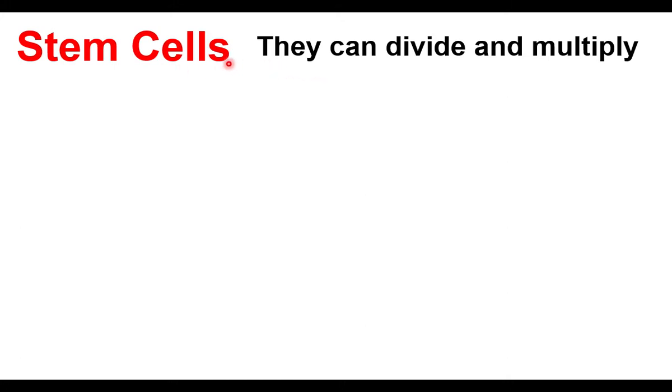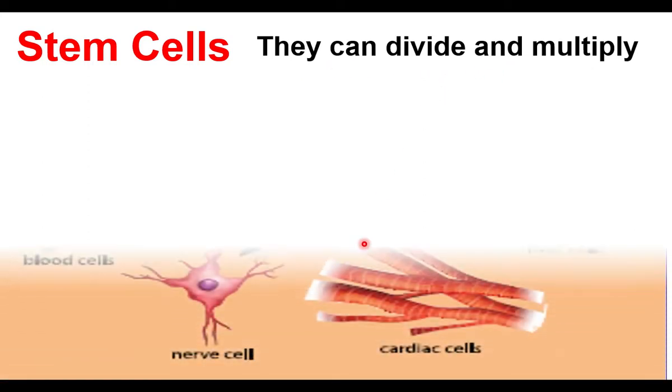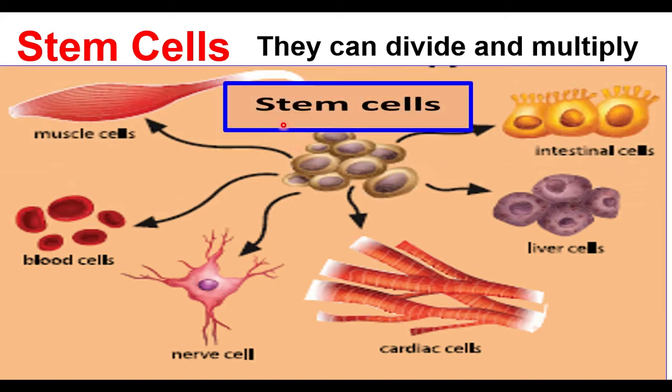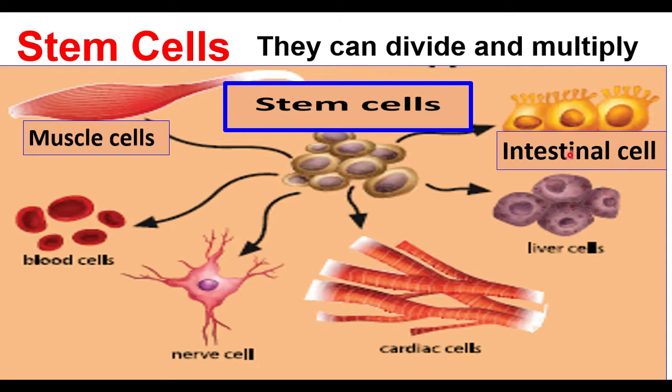In higher classes, you will learn more about stem cells. Here we are going to learn two aspects of stem cells. The first one is they divide and multiply faster. Second, in this diagram, the cells at the center are stem cells. The stem cells change into any other types of cells. A stem cell can change into muscle cells, or into an intestinal cell.